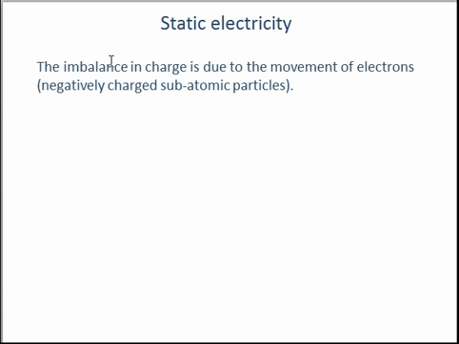And essentially, an imbalance in charge is due to the movement of electrons. So whenever you hear the word charge in physics, it's to do with electrons. And you may know from your chemistry or your physics topics that electrons are negatively charged subatomic particles that orbit the nucleus of atoms. So the atoms of the material have the electrons orbiting around them.